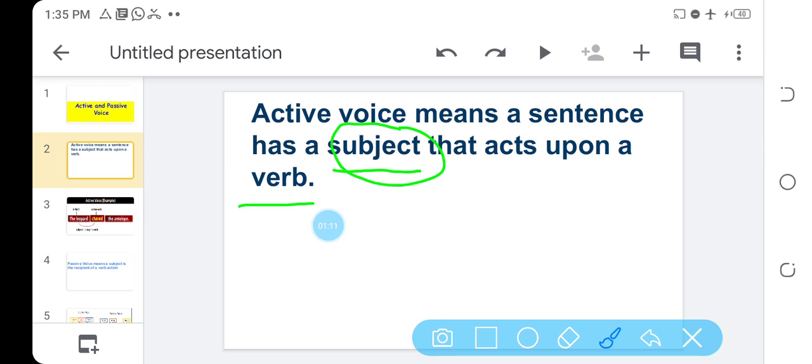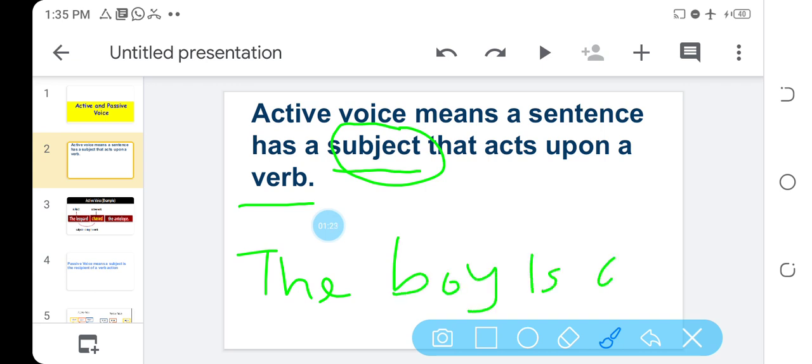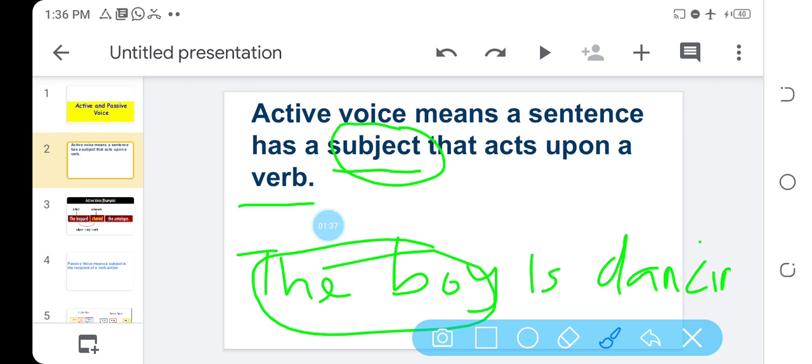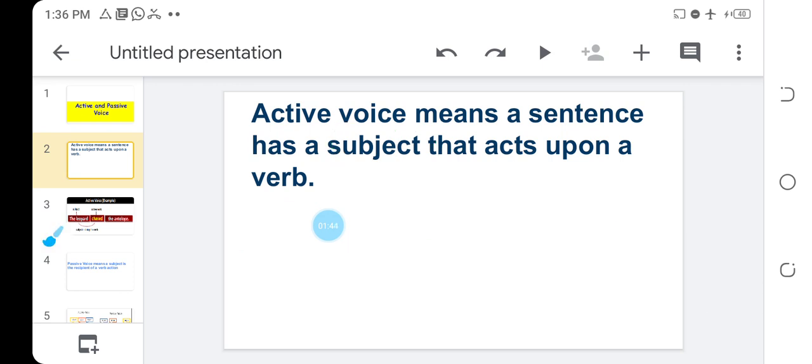So if I say the boy is dancing, the boy is dancing. Now, what is the subject there? Who is doing the action? Who is performing the action? Who is the doer? The boy. Good. Now, what is the action there, in the sentence the boy is dancing? Dancing.